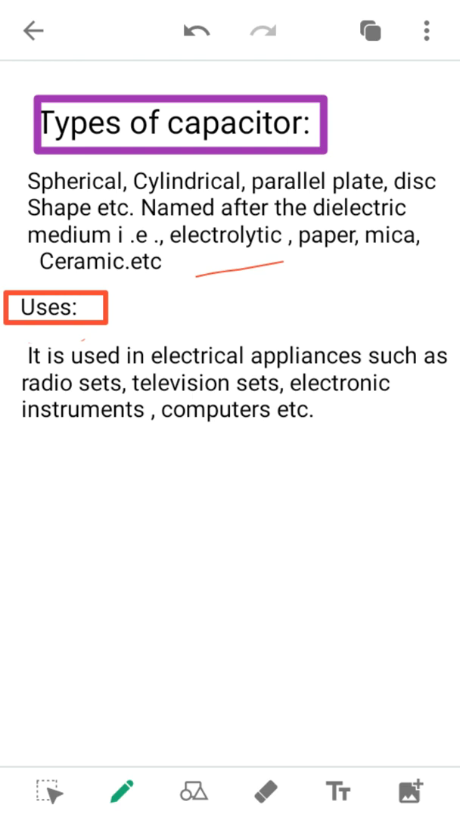And what is the use of the capacitors? The uses are many. They are used in electrical appliances such as radio sets, television sets, electronic instruments, computers, motherboards, and television remotes. All the remotes, they are used.